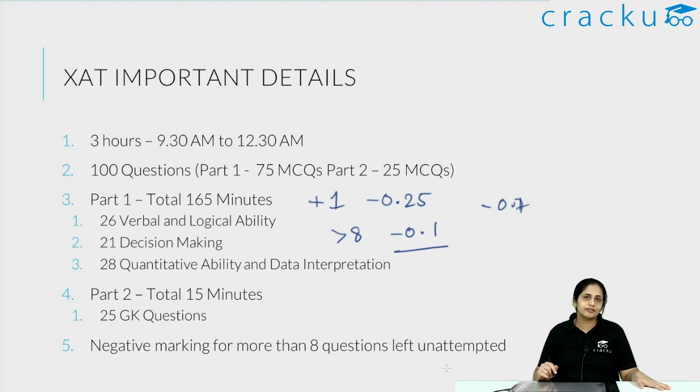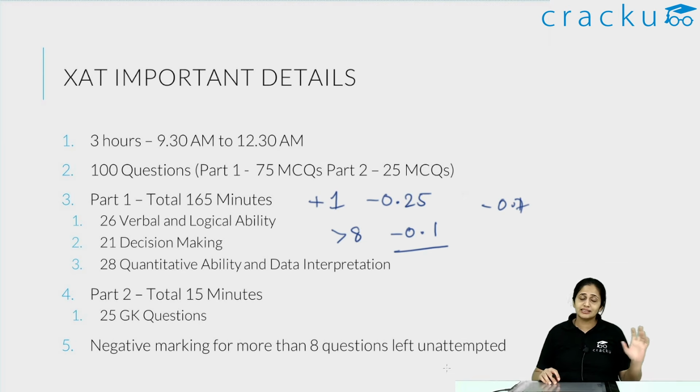Now there is a reason for that. In certain parts of the paper, the cutoffs are fairly low. So they don't want it to happen that you just clear off by not attempting anything. For example, there are 21 decision making questions, and often the cutoff is in single digit. So that tempts some people to say that, okay, if the cutoff is in single digit, then I'll just leave 12 or 13 questions from decision making.